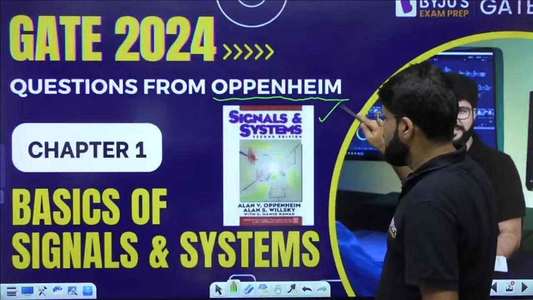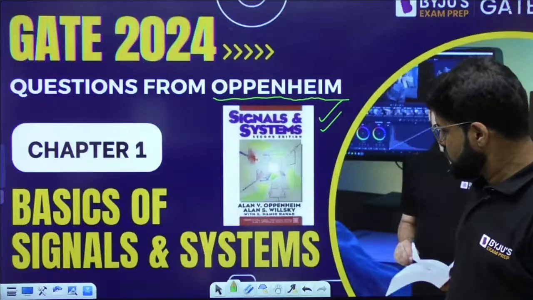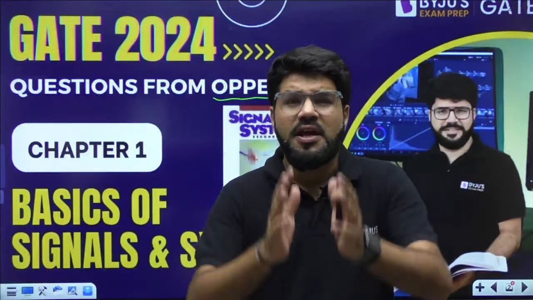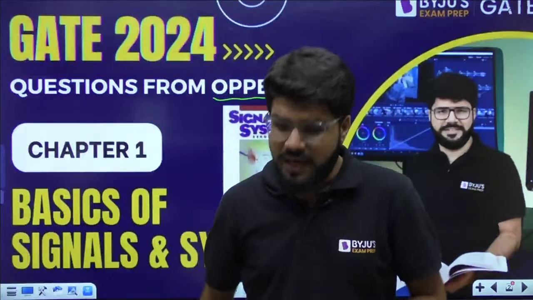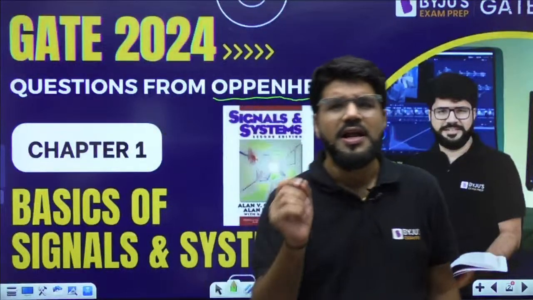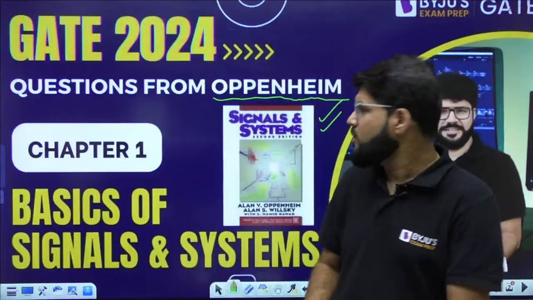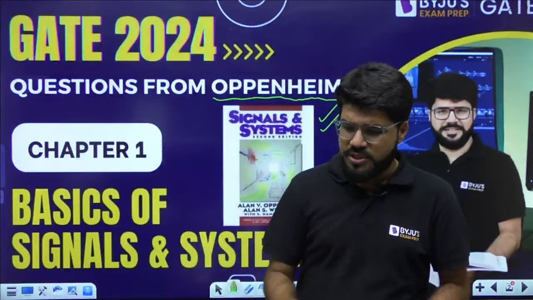From this particular book, Oppenheim and Willsky, one of the best books for signals and systems preparation. It covers almost everything for the GATE syllabus. Of course, some topics are not there, and I will guide you on that, but most of the GATE syllabus, and to the level of questions in GATE, the type of understanding you need for the GATE exam, is all in this book. And I thought, let us discuss some unsolved problems of this book, the unsolved questions, here.